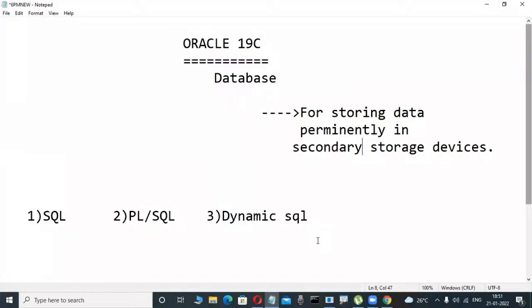Otherwise, if you want to know the syllabus and all these things, recorded videos of previous batches are there. You have to request the management.